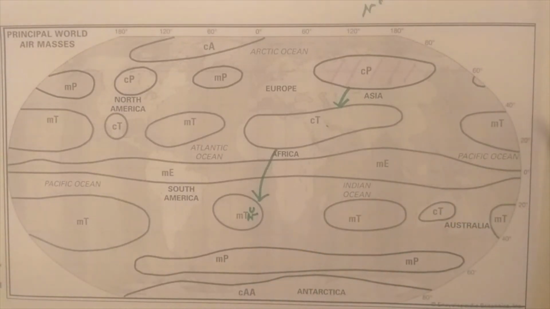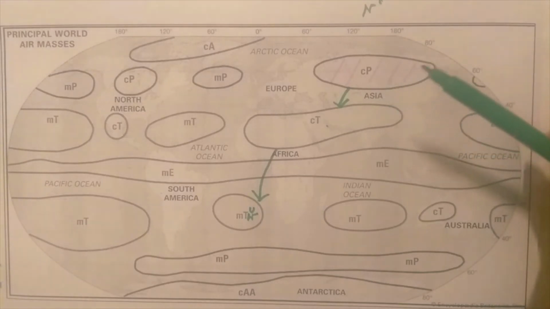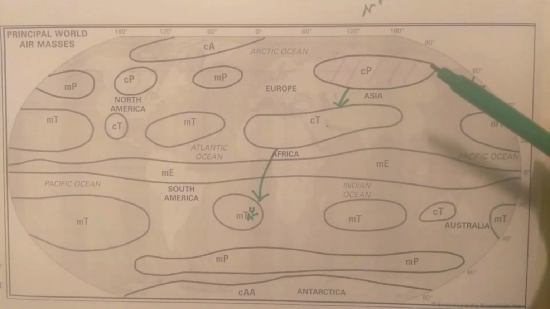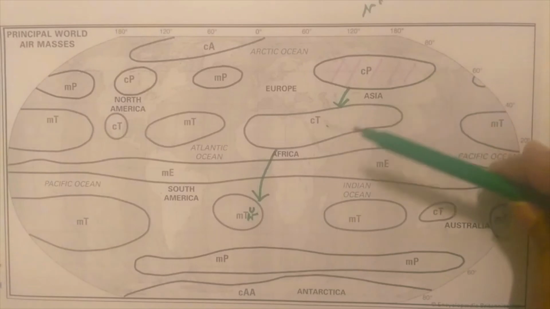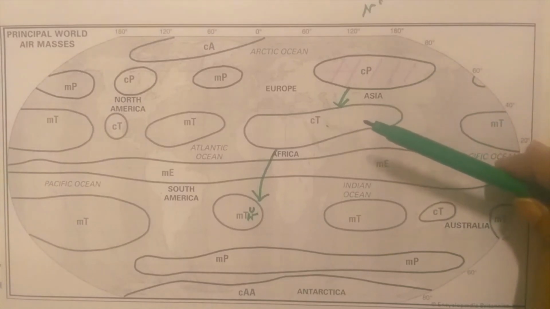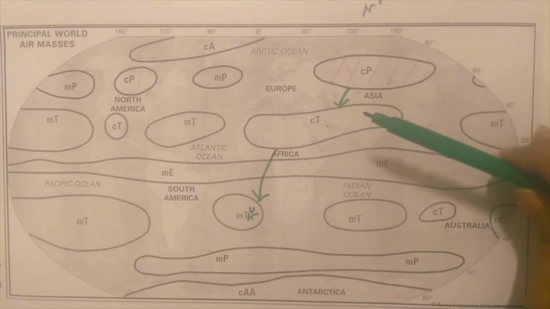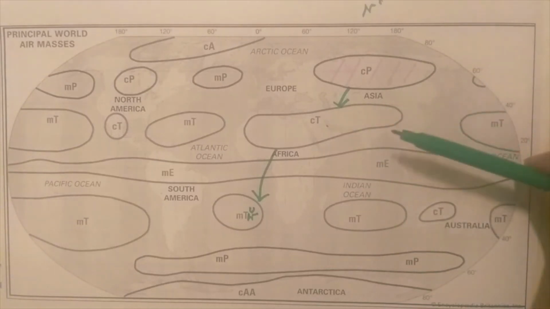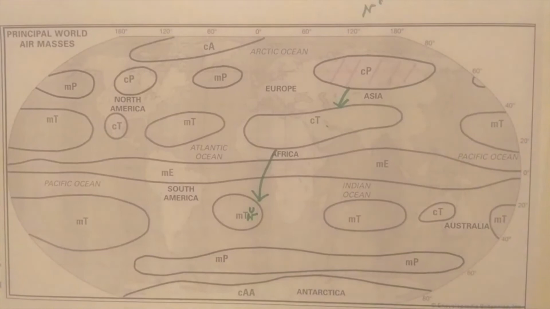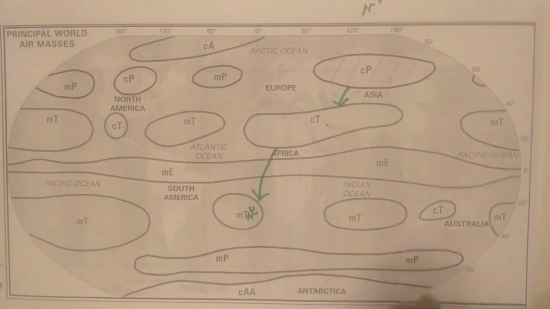So on the basis of the modification process and the geographical region, we can divide the air masses into 16 basic types. It may be polar or tropical, continental or maritime. And on the basis of thermodynamic modification, it may get warm from below or get cooled from below. On the basis of that, an air mass becomes stable or unstable. We can identify 16 types of air masses.